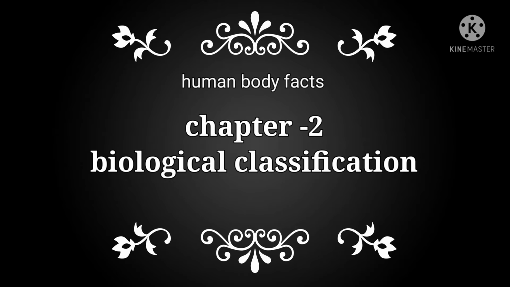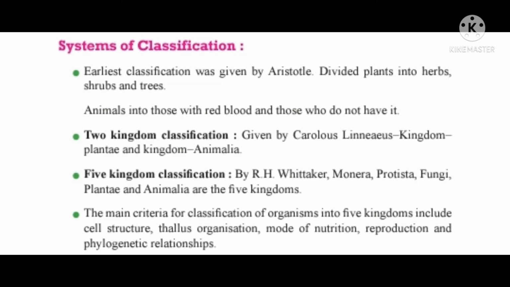Today's topic is biological classification. Systems of classification. The earliest classification was given by Aristotle. He divided plants into herbs, shrubs and trees, and animals into those with red blood and those without it. Two-kingdom classification, given by Carolus Linnaeus: kingdom Plantae and kingdom Animalia.